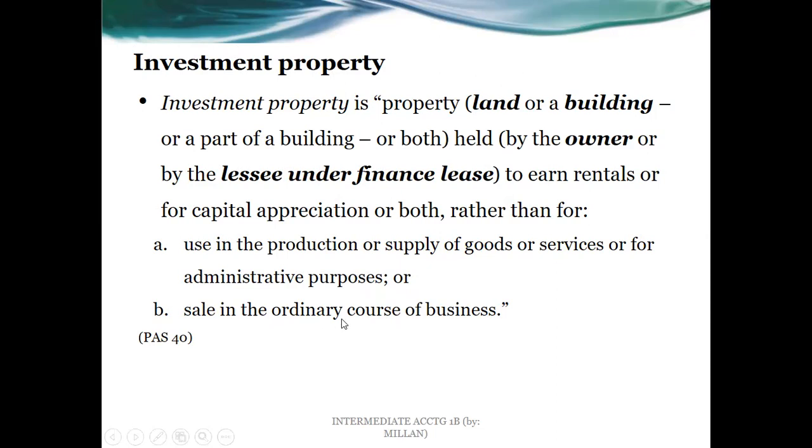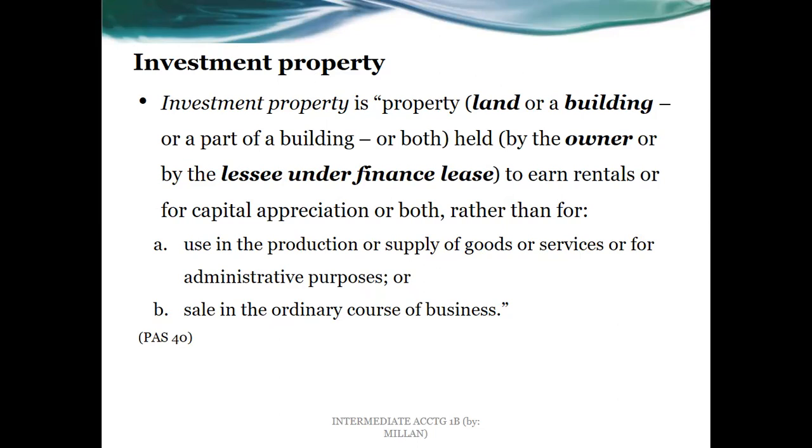Now, this is very important to take note, because if, for example, a certain entity has land or a building that is used in letter A, I said here, production or supply of goods or services or administrative purposes, that's really PPE there. Or if that land or building is to be sold in the ordinary course of business, that is inventory.